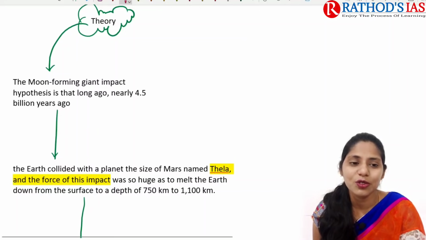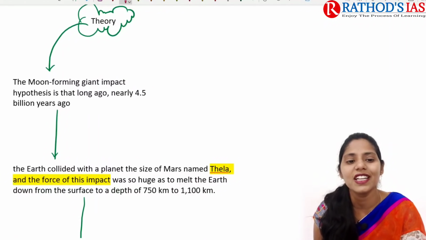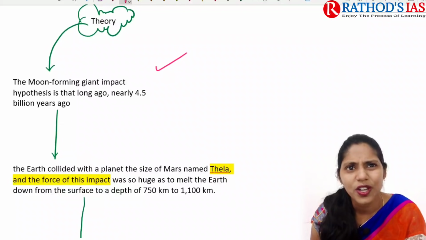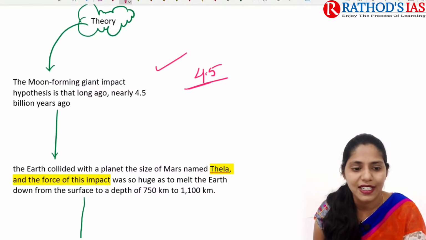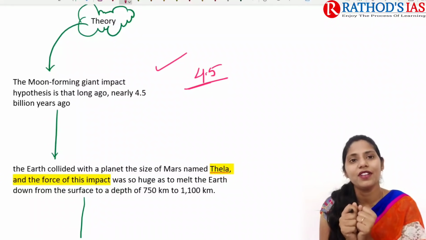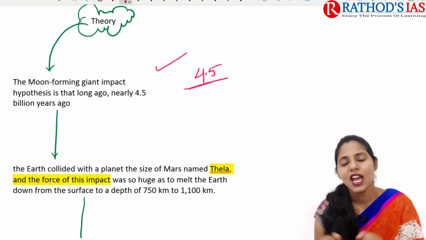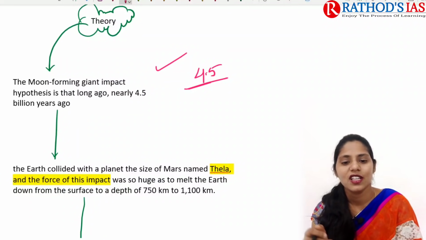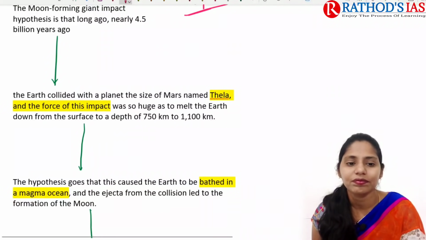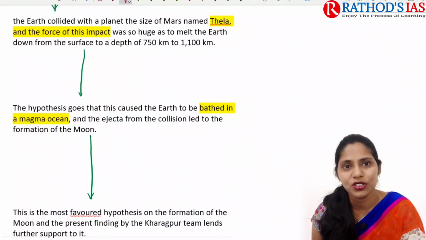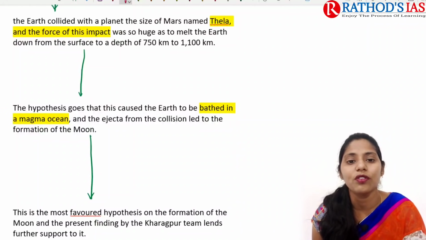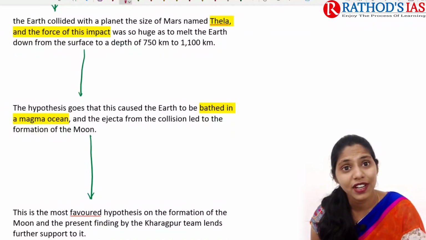The moon-forming giant impact hypothesis is a very old theory. It says that 4.5 billion years ago, Earth collided with a planet the size of Mars. The name of that planet is Theia. After the collision, the forces had a huge impact and melted the Earth from the surface down to a depth of 750 to 1,100 kilometers.